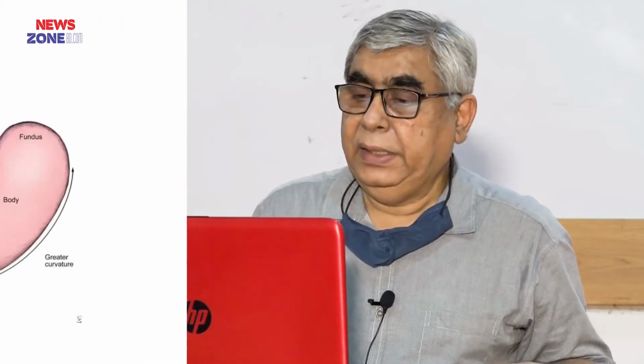আমরা স্টমাকটাকে কয়েকটা ভাগ করি। We know that the stomach possesses 4 parts, but we can divide the stomach into 4 regions. One is the cardiac region, another one is the fundic region, another one is the body, and another one is the pyloric region, which comprises the pyloric antrum and pyloric canal.